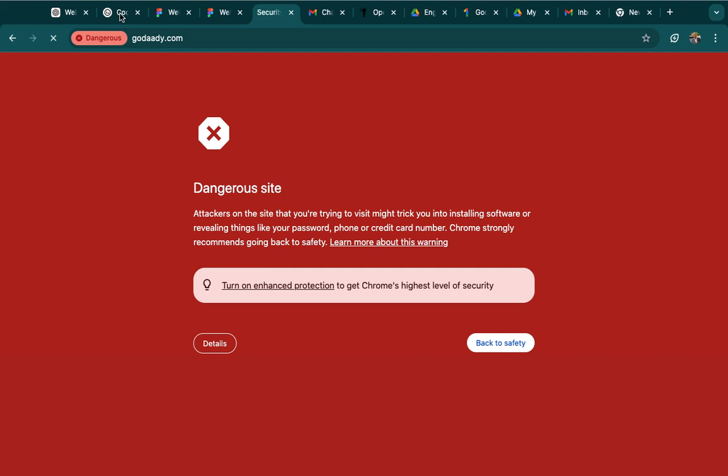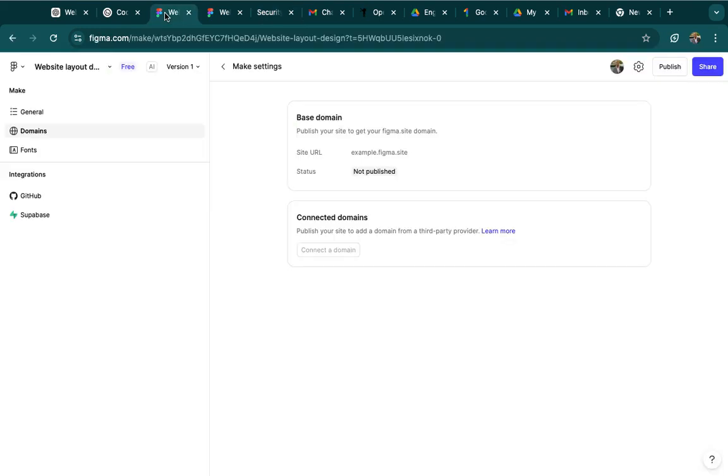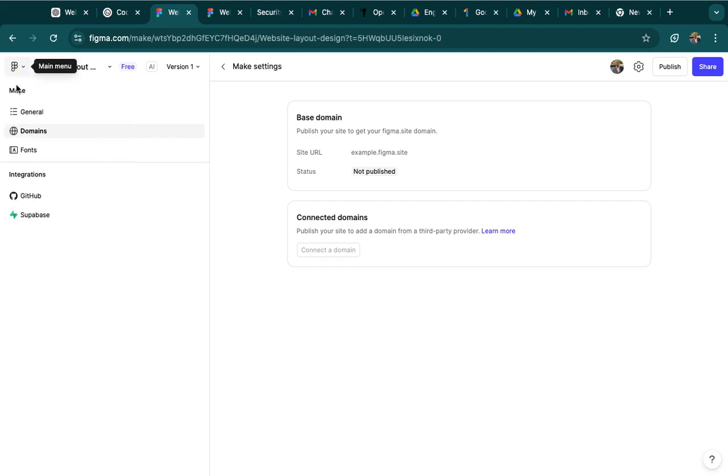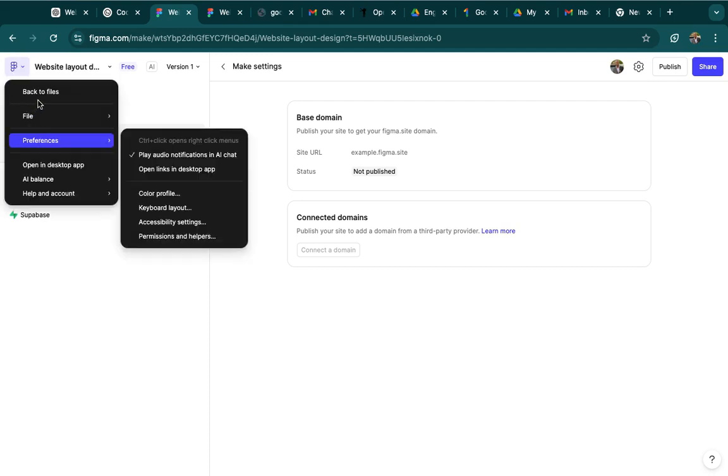With this now, in a few minutes, you are done creating a website. The same steps you will use in creating an app. All you just need to do is go to ChatGPT to write code for you. Since you don't know how to code, just bring that code, copy it in Figma, then it will bring it to life. So this is how it works. You can see. So just try and build something.